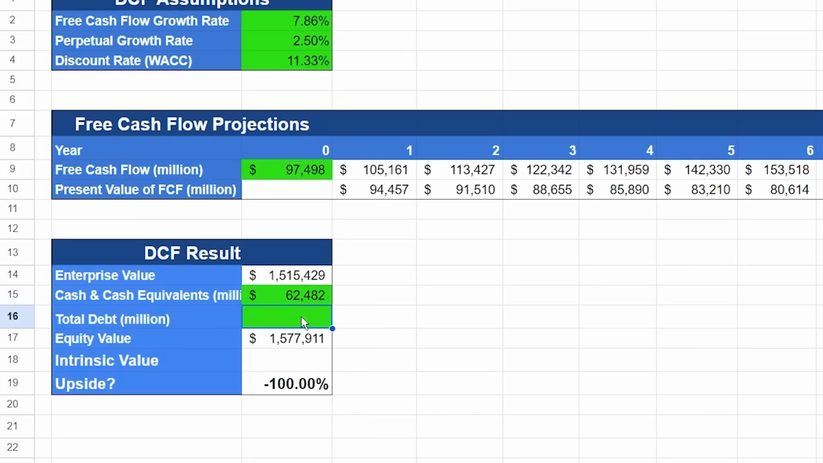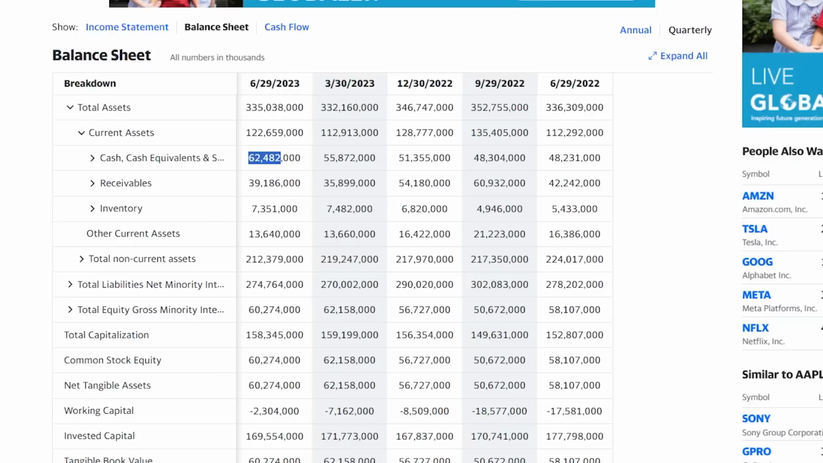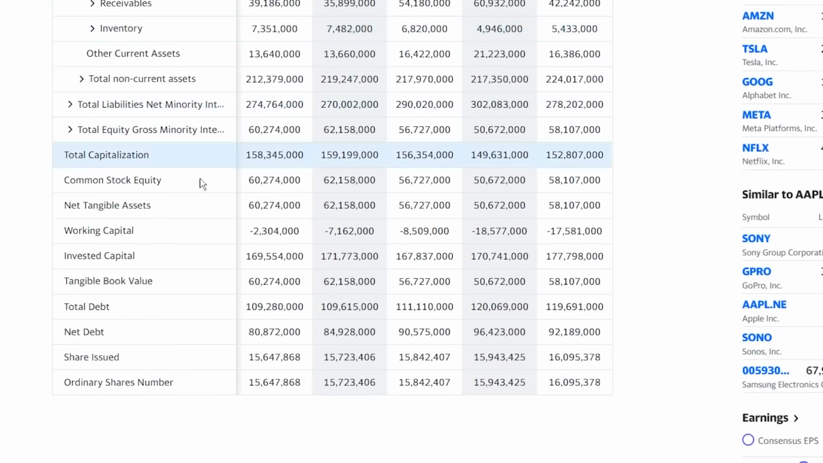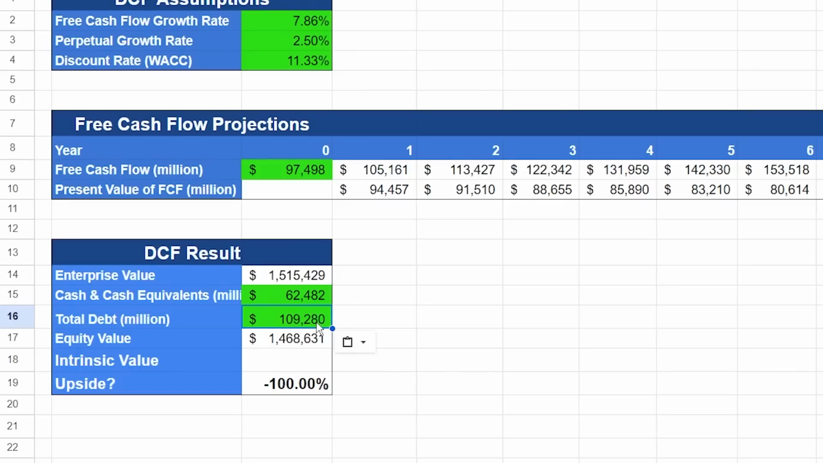Besides the cash portion, we also have to take into account the total debt of the business. So again, head back to Yahoo Finance, scroll down and you'll find total debt. Head back and paste it in. And ta-da! We have gotten the equity value, which is the intrinsic value of the company after we have taken into account the company's cash and debts. This is the value that we will be willing to pay if we were to buy the entire business.